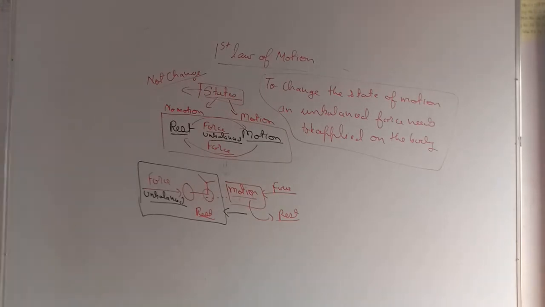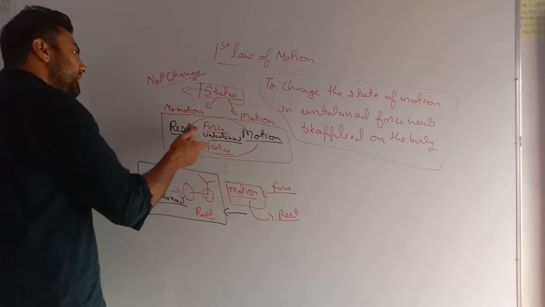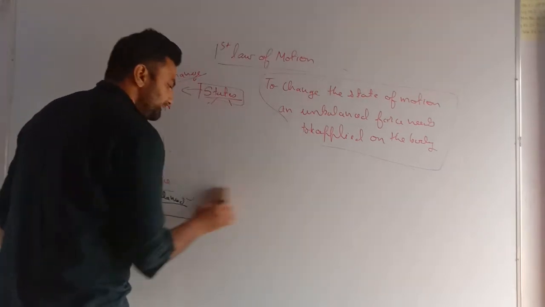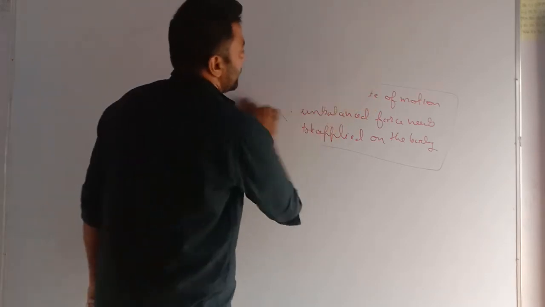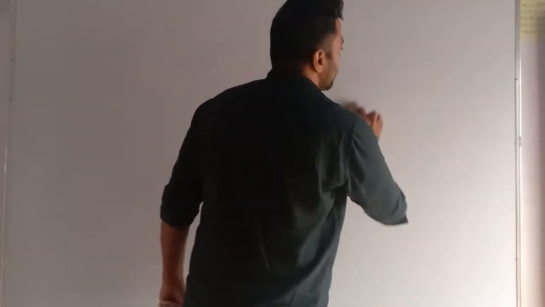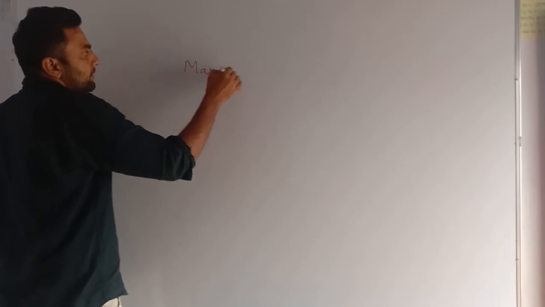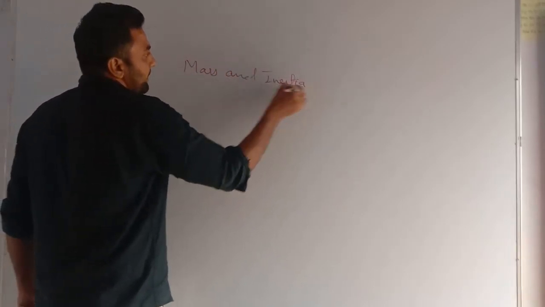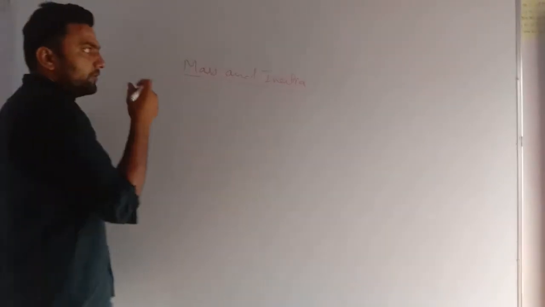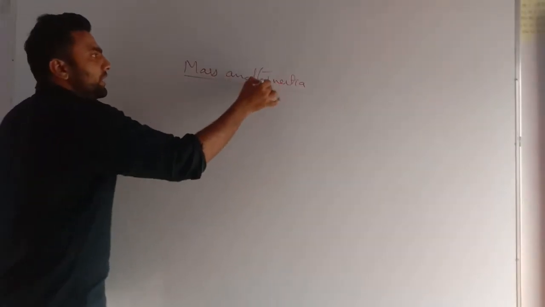Okay, my dear students, why does this unbalanced force need to be applied? Why is it not moving on its own? So, very important. For that we need to understand a very important term, that is inertia. Now we will see mass and inertia. First of all, I will just give you a hint.